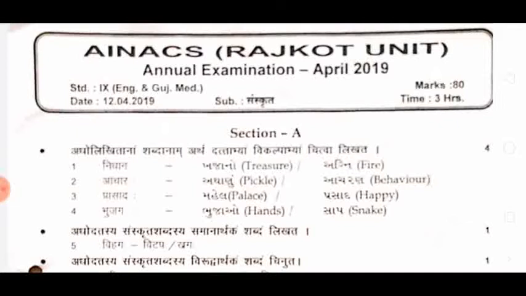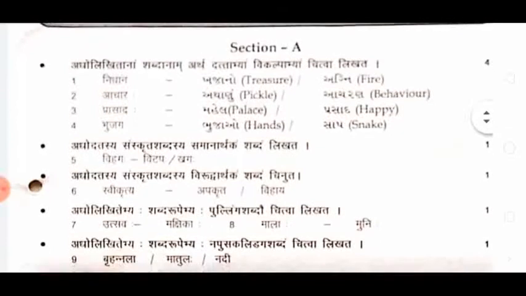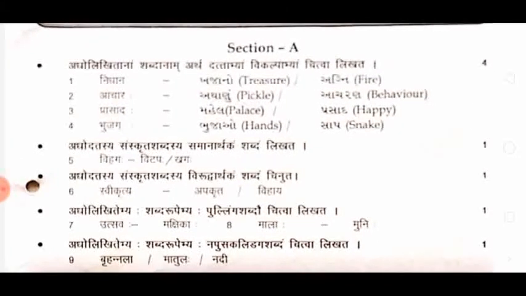The paper style will be the same as it is here. Now first is section A. अधोलिखितानां शब्दानाम् अर्थ दत्ताभ्यां विकल्पेभ्यां चित्वा लिखत. It means: write the meaning of the following words from the given options. There are 4 questions, 4 marks, an easy one.